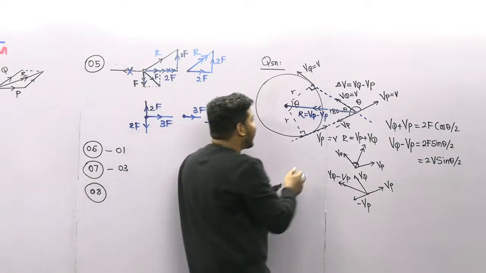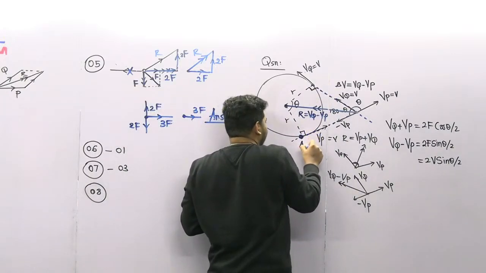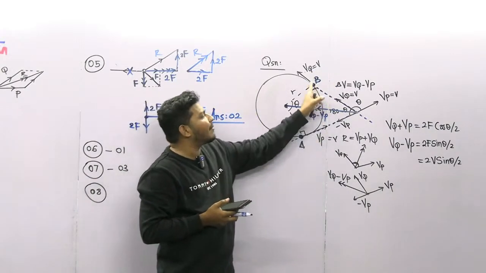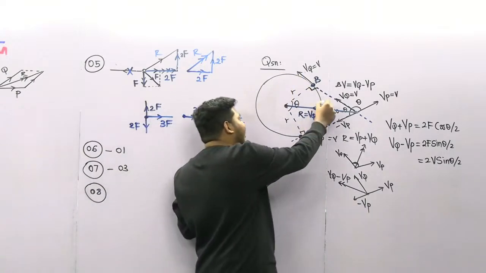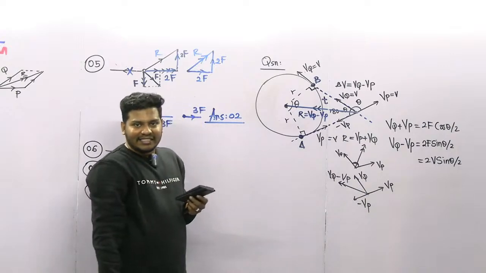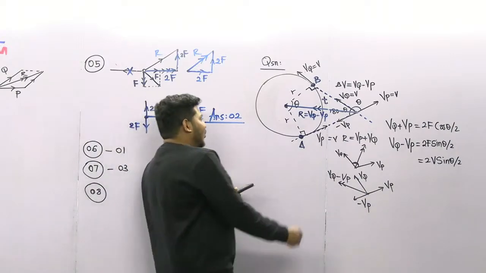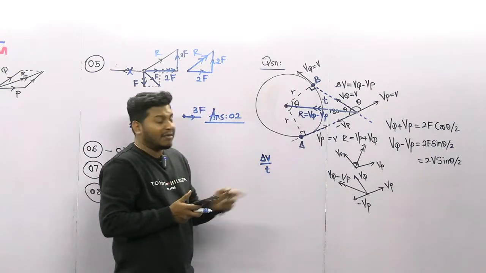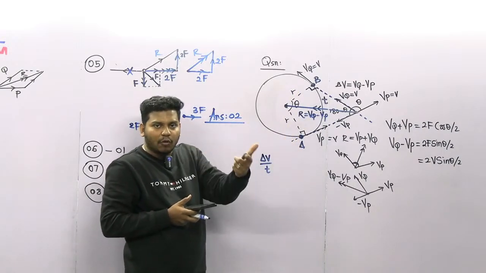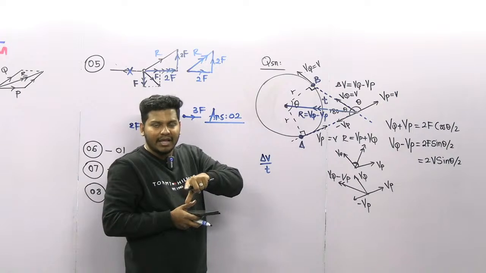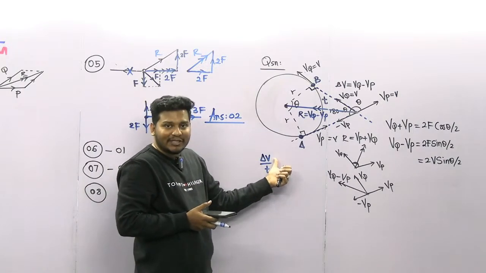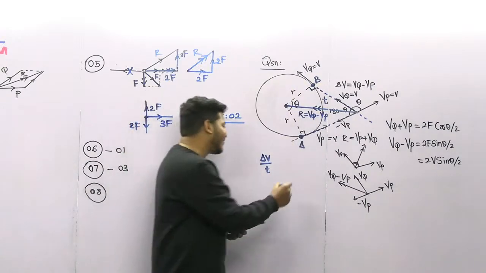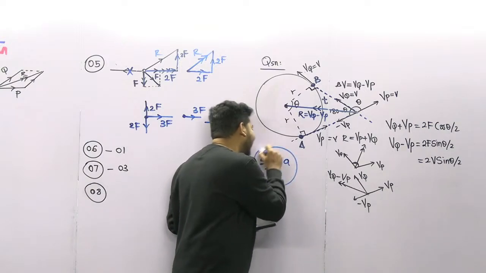So look at this one. Let's say this point is A and this point is B. If the particle starts the journey from A and comes to B, let's say the time taken here is T. So delta V divided by T, that means between these two points, the change in velocity divided by time. What is the rate of change of velocity? It is acceleration.